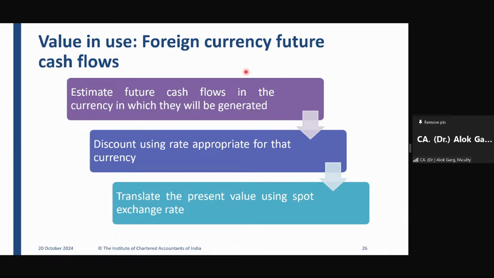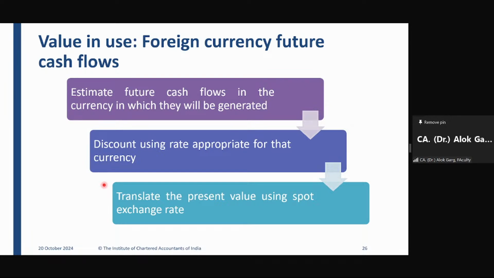So the standard says that if you have foreign currency cash flows, take the discount rate, the interest rate relating to the foreign currency cash flows, right? And then translate the present value using the spot exchange rate. But your number is in INR. You are maintaining the books of accounts in INR. So you have estimated the foreign currency cash flow.